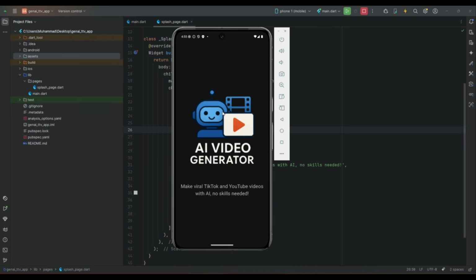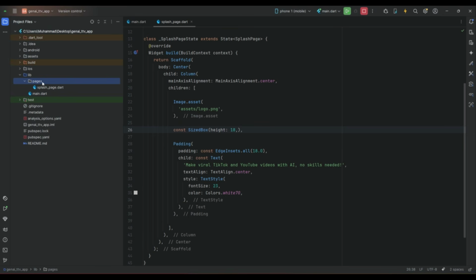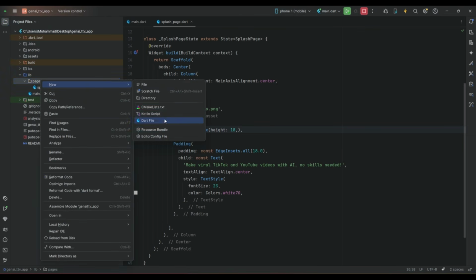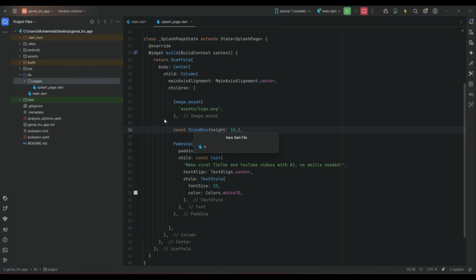Now we have to display this splash screen for some seconds, and then after that we will send the user to the AI video generation screen. So first let's create that screen, that page. So inside the pages, create a new file by the name AI_video generation page.